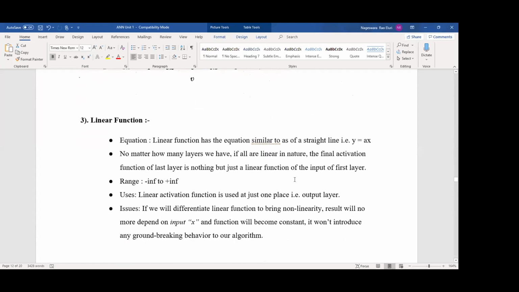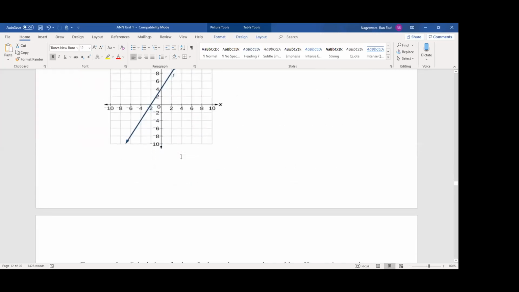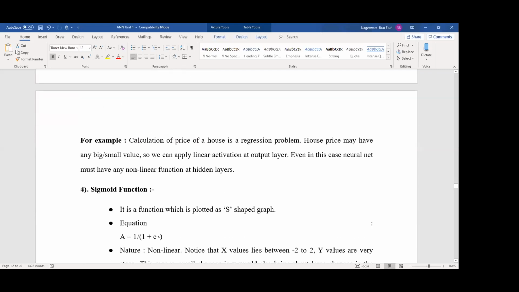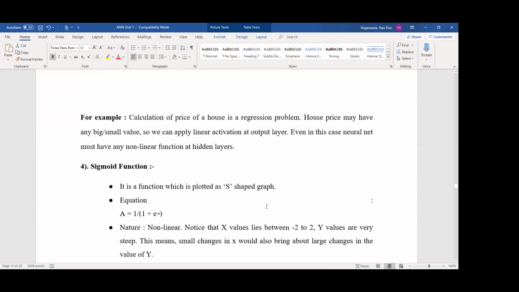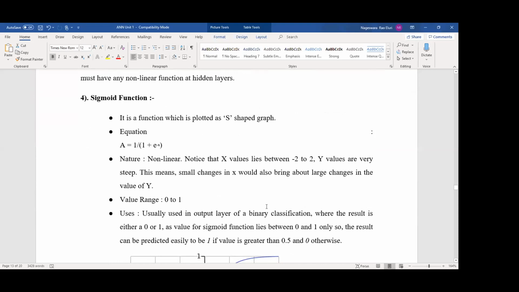How we define it: y is equal to ax without bias, with bias y is equal to ax plus b. What is the range? Minus infinity to plus infinity. Where will we apply this activation function? At the output layer, okay. And what is the graphical symbol? This is the graphical symbol, okay. Just remember these 4 points. And an example here, calculating the price of a house is a regression problem, and you can go through this and understand, okay.